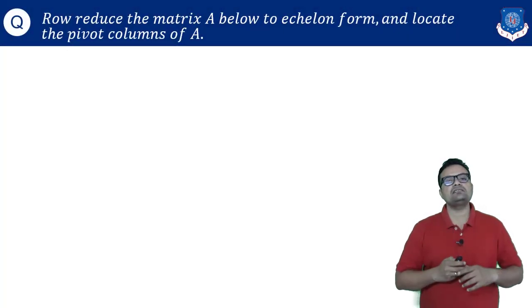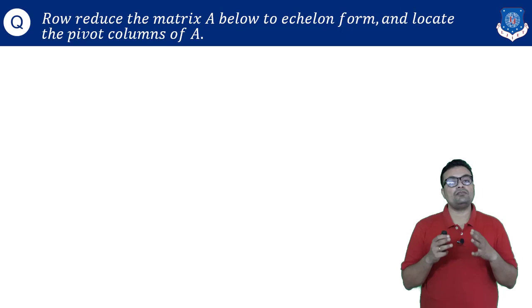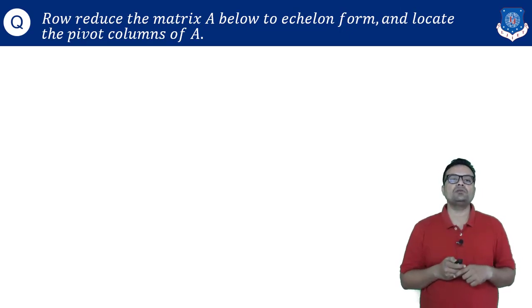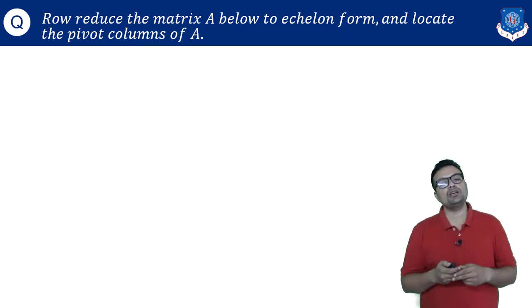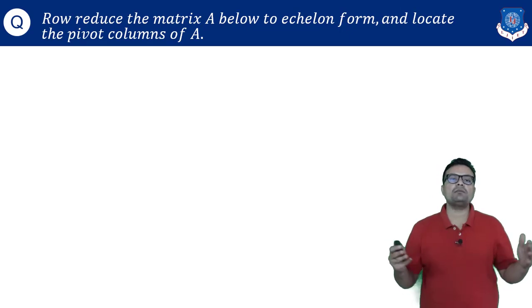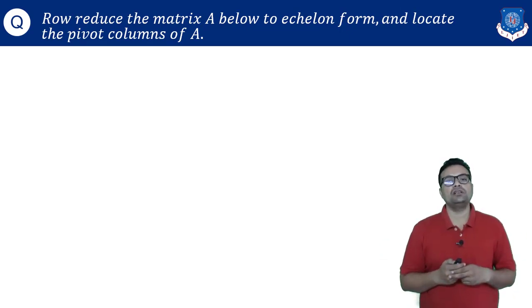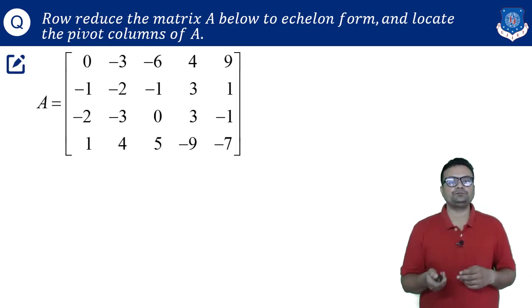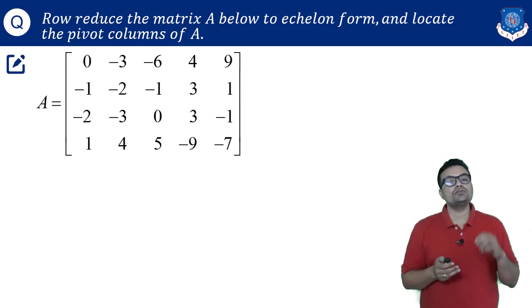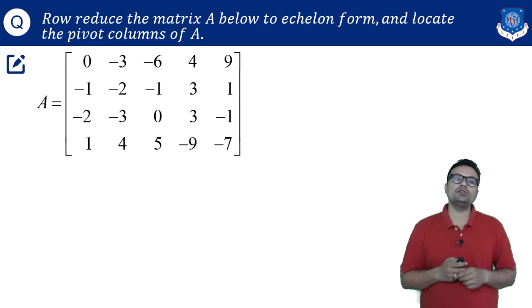So let us consider one example. In this, I will give you one row echelon form of the given matrix, and I will also show you how actually there are many row echelon forms possible for a given matrix A. Suppose this is the given matrix, a 4 cross 5 rectangular matrix, and my task is to convert this into row echelon form to identify pivotal columns and pivots of this matrix A.